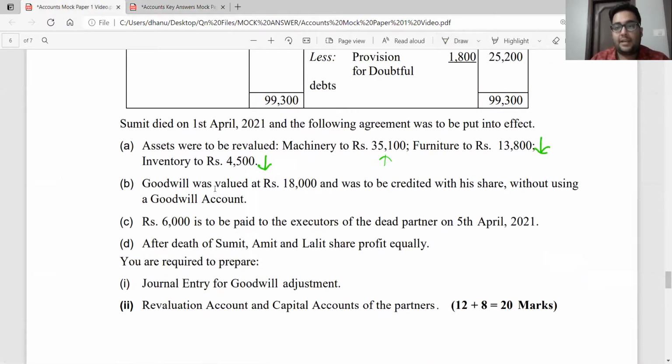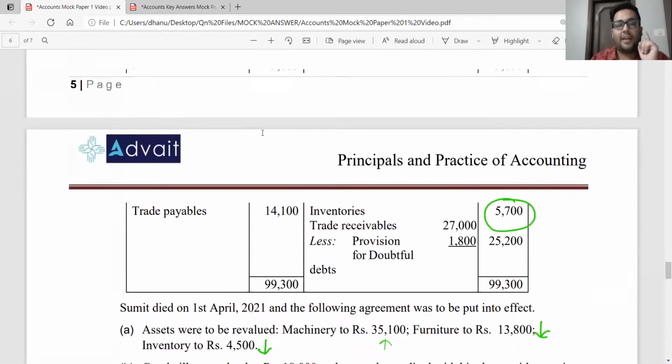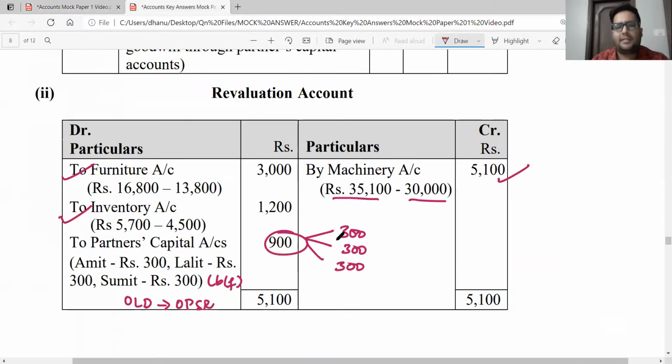So like I said, in the partners capital account, what are the adjustments to be thought about? You will think about these things. Your revaluation profits have to be distributed, your goodwill adjustment has to be done, and your reserves have to be distributed, if any existing in the balance sheet. Okay, sir. But before all this, how do you start preparing your partners capital account? Do not forget, you are going to start with giving your opening balances of the partners. 24,600, 24,600 and 27,000 will first be given as your opening balance in your partners capital account.